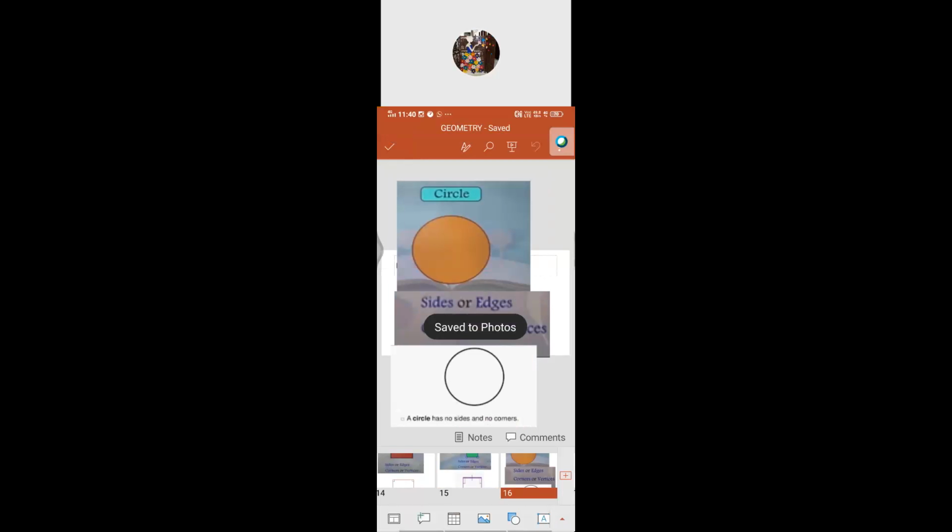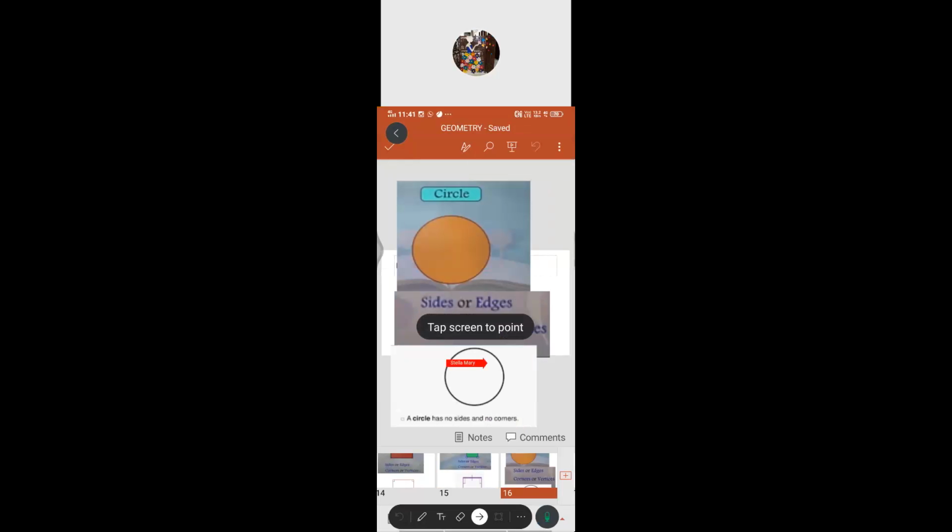Circle. Because if you know the definition of side as well as corner, easily we can say this one. How many edges, how many vertices for the circle? Is there any line there? Because it's a curved shape, isn't it? It is a curved surface.